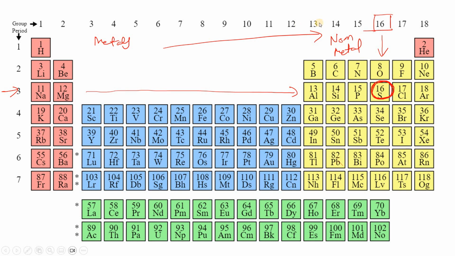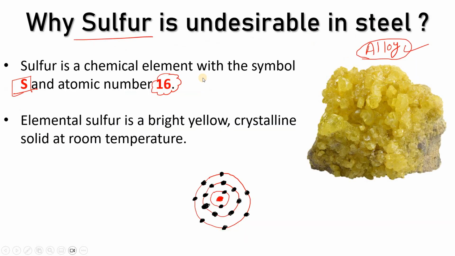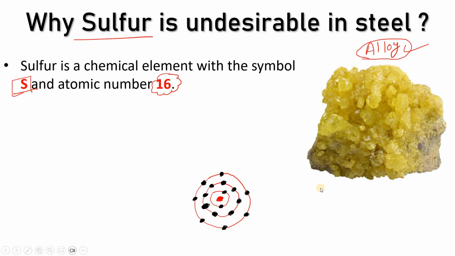Okay, so now let's discuss sulfur. If we talk about the electronic configuration of sulfur, this is the nucleus at the center, and in the first shell there are 2 electrons, in the second shell there are 8 electrons, and in the third shell there are 6 electrons, right?